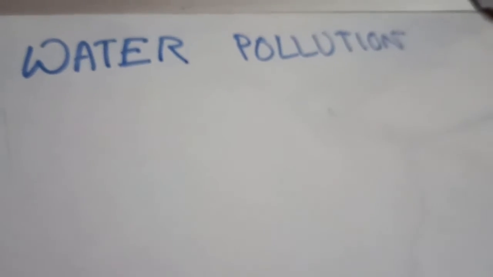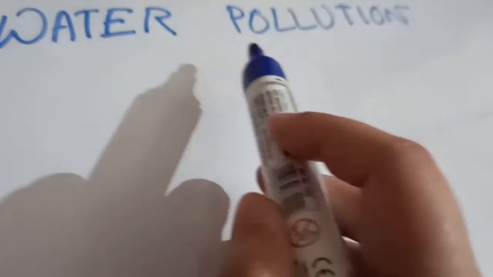Today in this video I am going to explain the chapter water pollution. So what is water pollution?